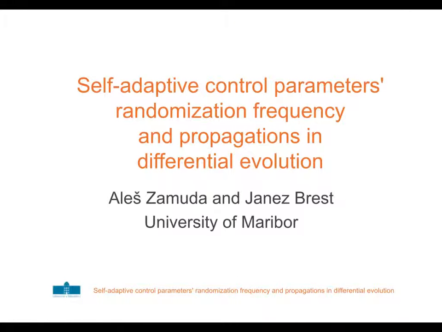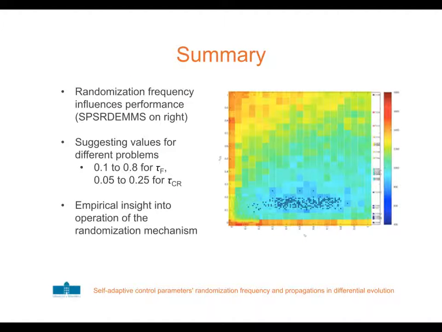Hi everyone, this talk presents the paper Self-Adaptive Control Parameters Randomization Frequency and Propagations in Differential Evolution. The performance impact of the randomization frequency mechanism to an algorithm for optimization that is utilized in this study is shown, and different values of the randomization frequency are suggested. To randomize the scaling factor F, a frequency of 0.1 to 0.8 is suggested, and to randomize the crossover factor CR, values from 0.1 to 0.25 are suggested.